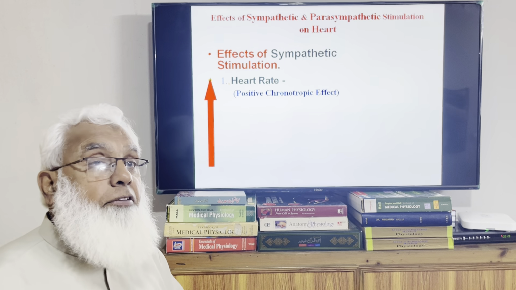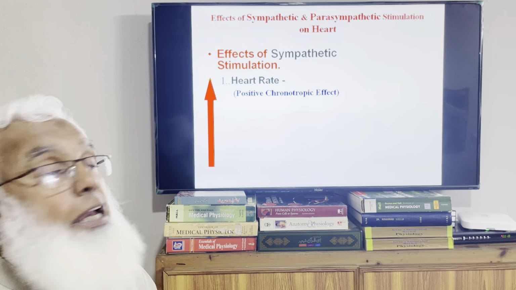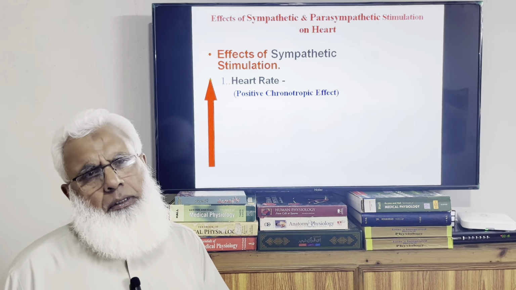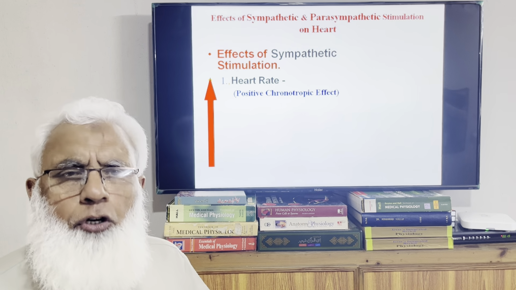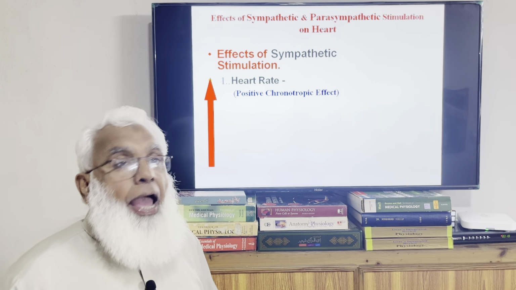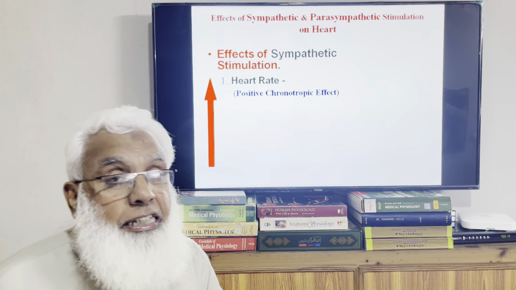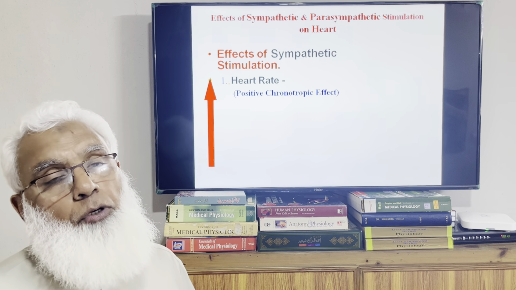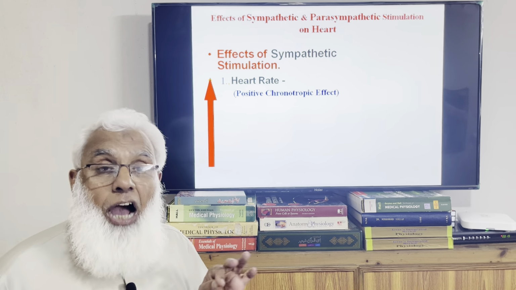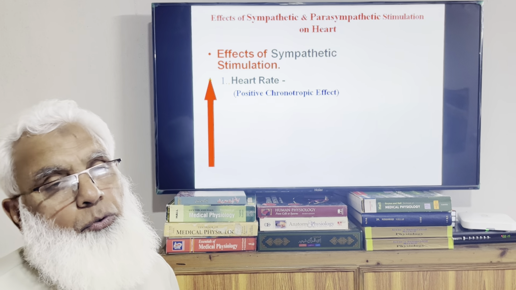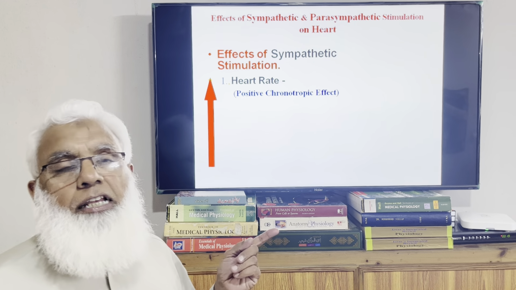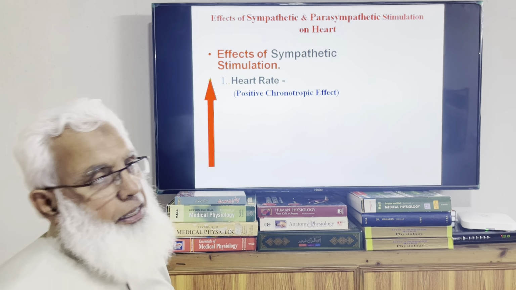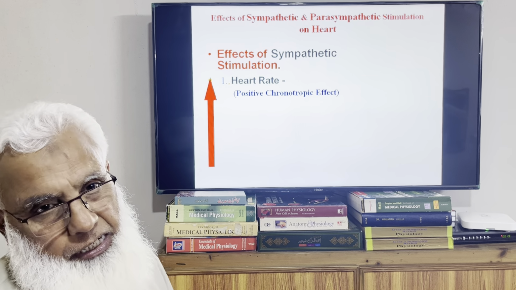It will be 100, it will be 120, or it may be 140. So increase heart rate, and this is known as positive chronotropic effect. And we will see that the negative chronotropic effect is that of the effect of the parasympathetic system. Vagus nerve stimulation reduces the heart rate, causes bradycardia. Decreased heart rate is also known as bradycardia. Increased heart rate is also known as tachycardia. So sympathetic stimulation causes tachycardia. That is positive chronotropic effect. It increases the heart rate.